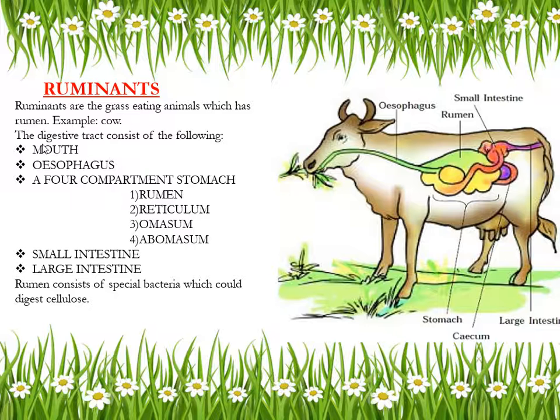Now the digestive tract of a ruminant consists of the mouth, esophagus and four compartments of the stomach. How many stomachs do you have? You all have one stomach. Just check it. Check how many stomachs you all have.